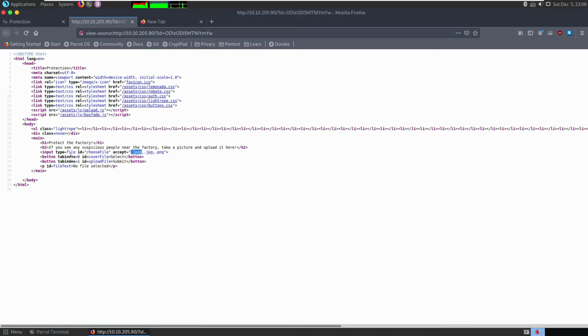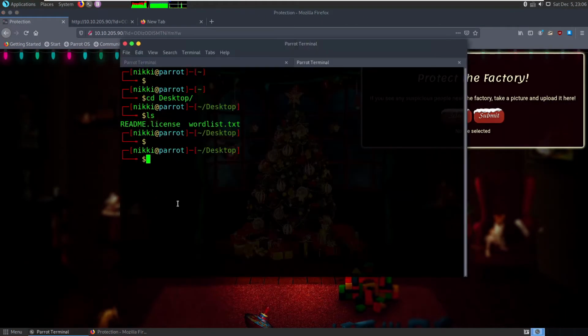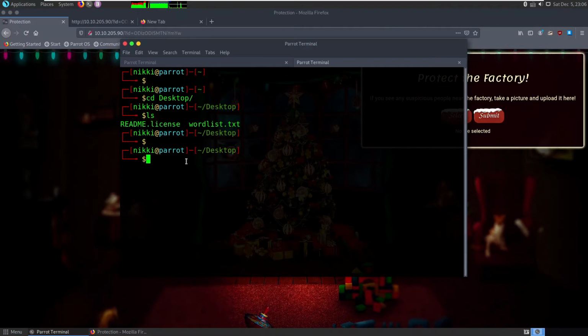So they used a HTML filter to accept the file extension types. So generally we don't see this in the HTML, we see in the JavaScript there is a filter about these uploads. So now we got an idea that JPEG, JPG, PNG. So generally what we can do is we can change this extension to JPG or PNG, and we need to upload this and see whether the website accepts or not.